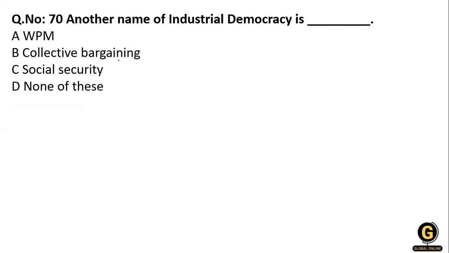Then another one: another name of industrial democracy is WPM, collective bargaining, social security, or none of the above. So, what is the full form of WPM?